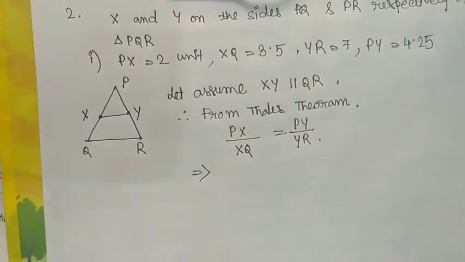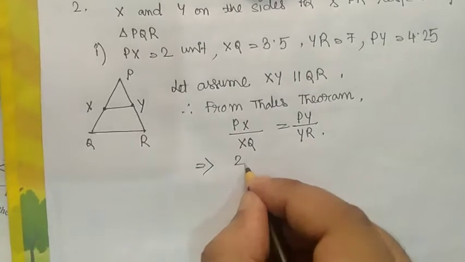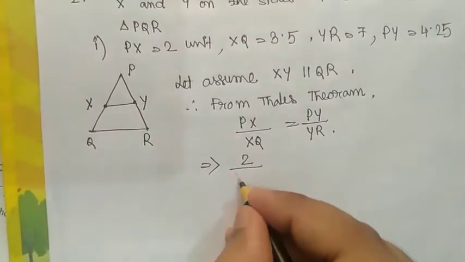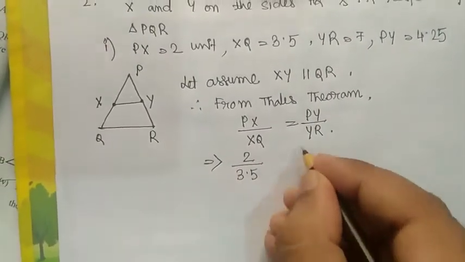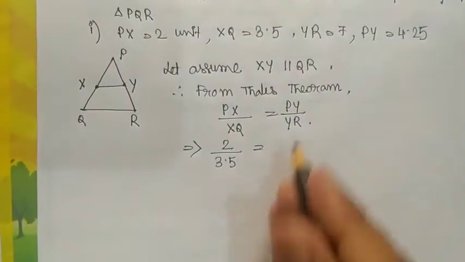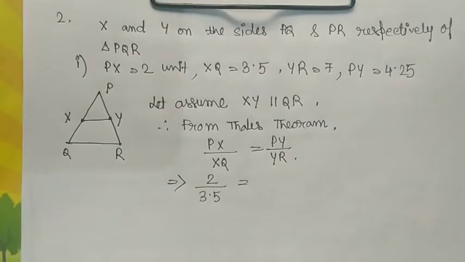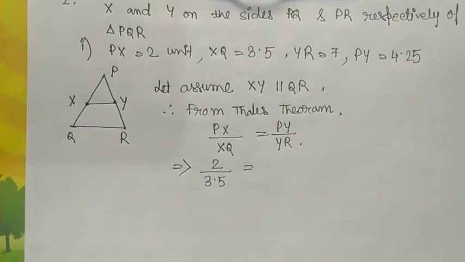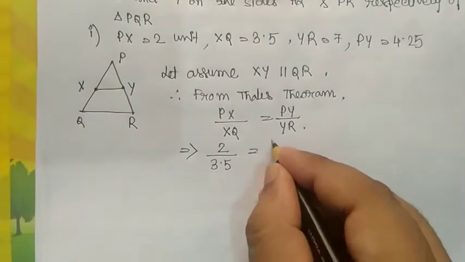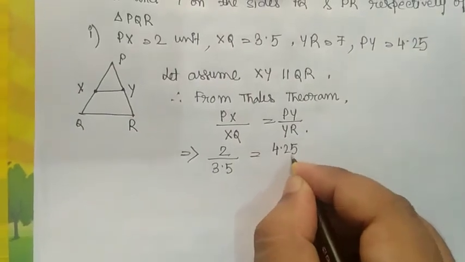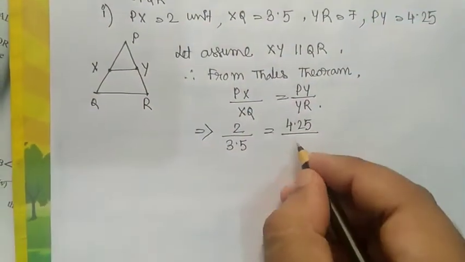Now PX means 2 and XQ means 3.5, equal to PY means 4.25 by YR means 7.